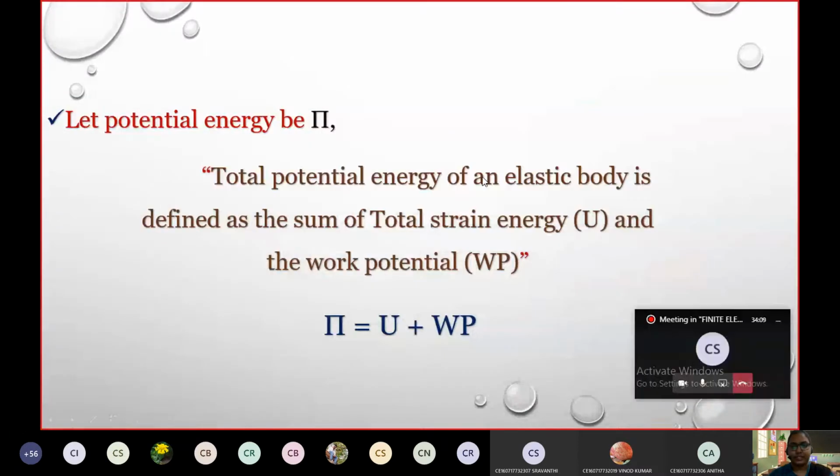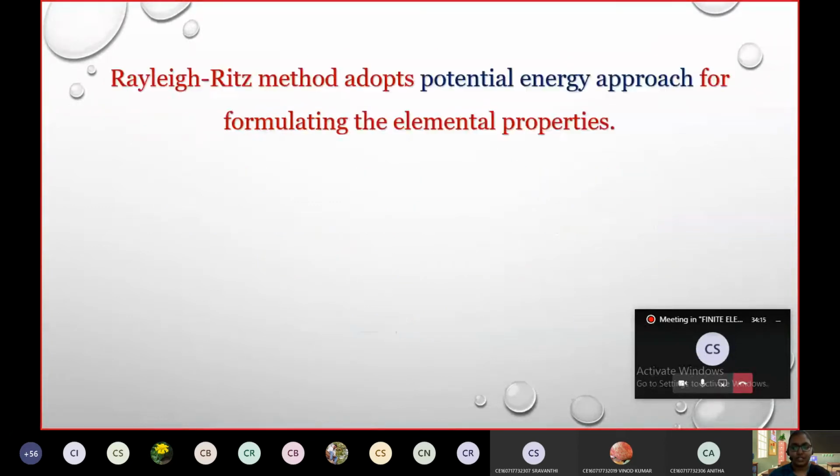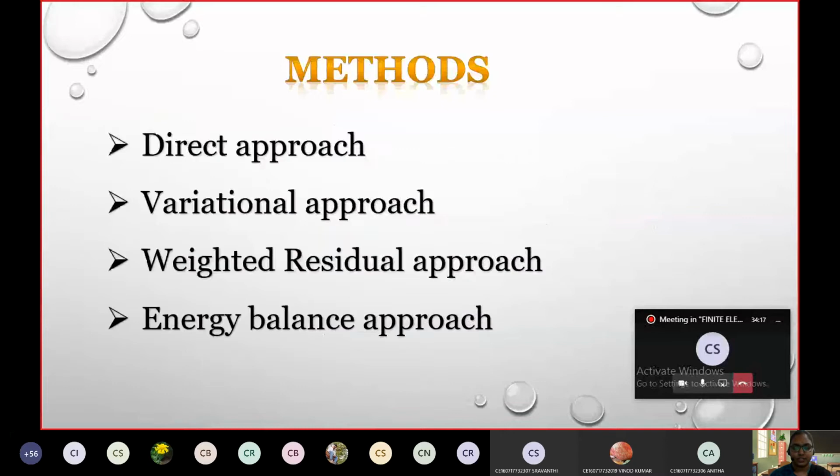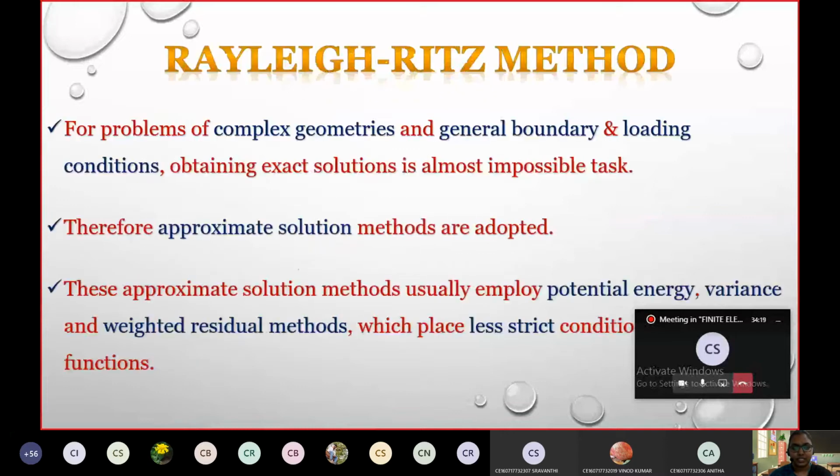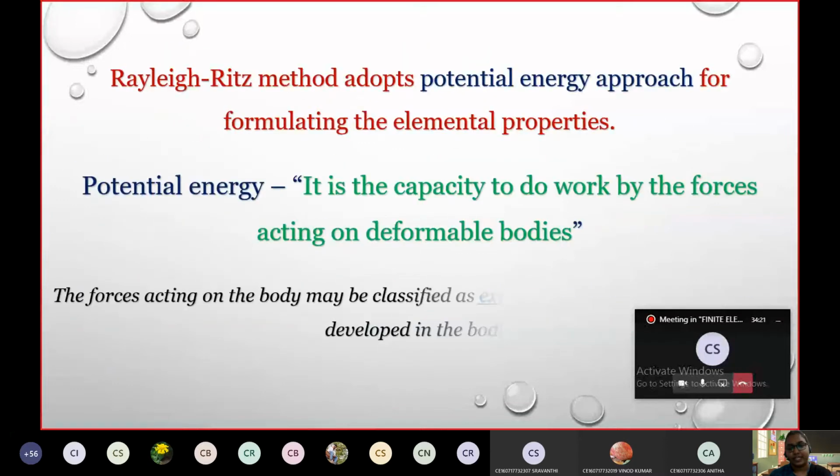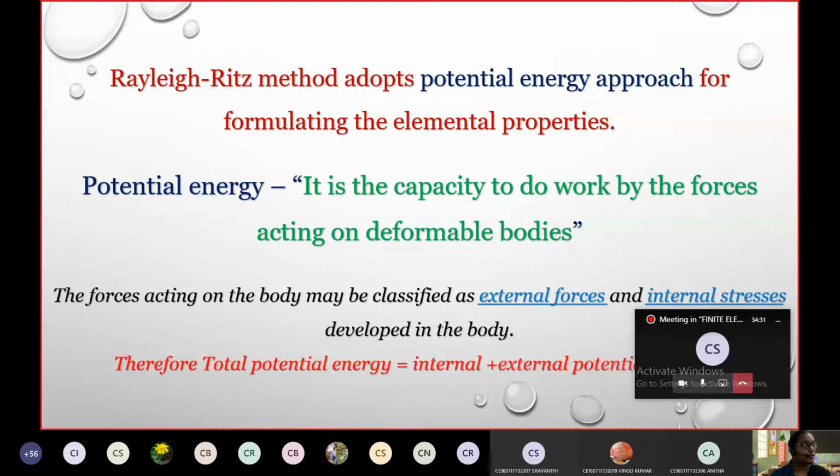All right. Let's see. When I told you about total potential energy, I said it is the combination of internal forces and external forces. The summation of internal forces and external forces will give you the total potential energy.